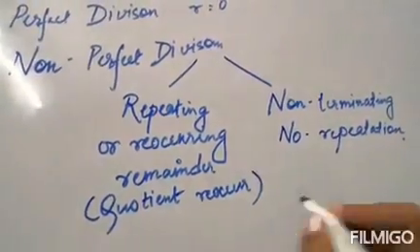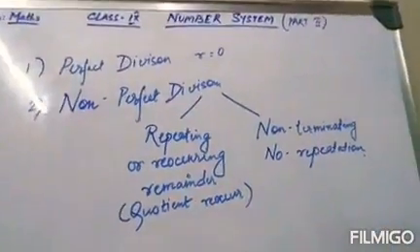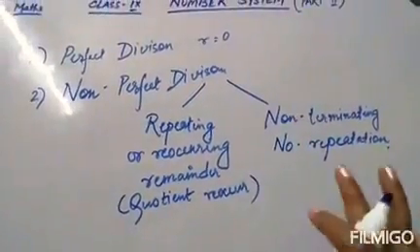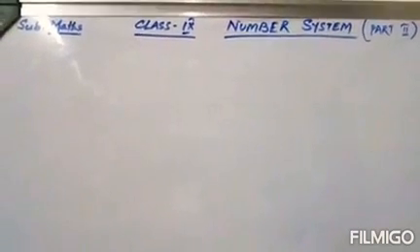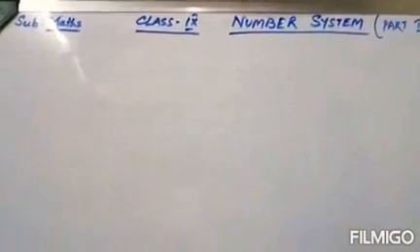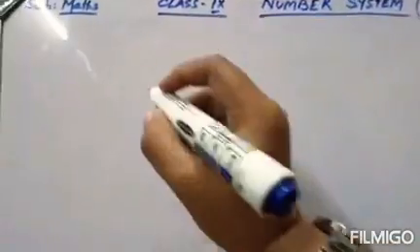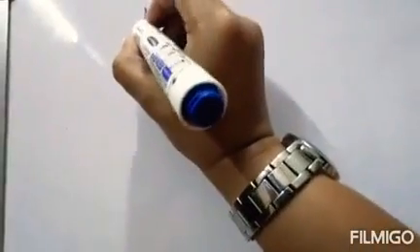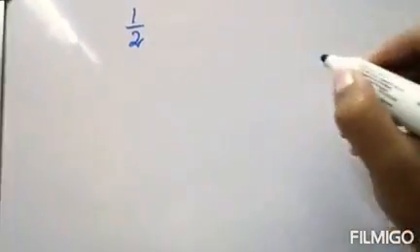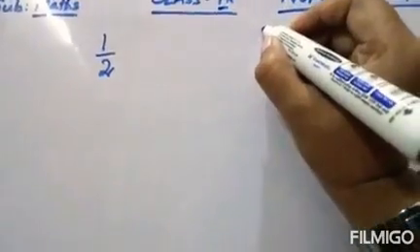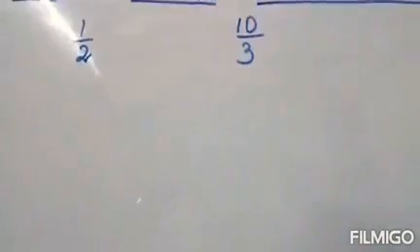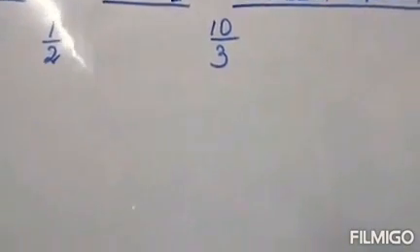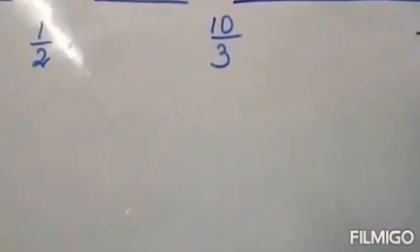Now let's see what these types are. Let's discuss these types of division. Now I give you 3 fractions. Okay, one be 1/2, second be 10/3, okay, and third be 1/7.